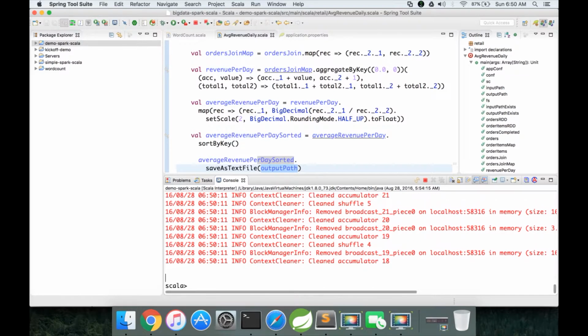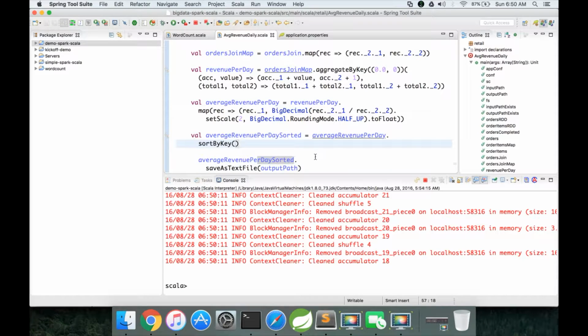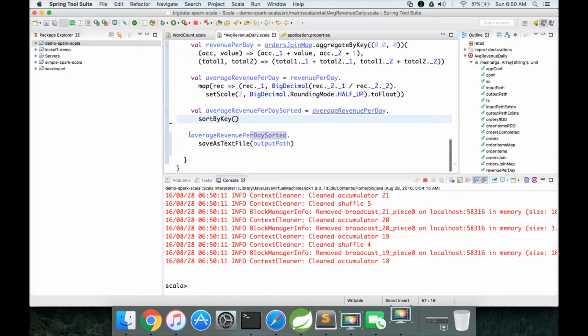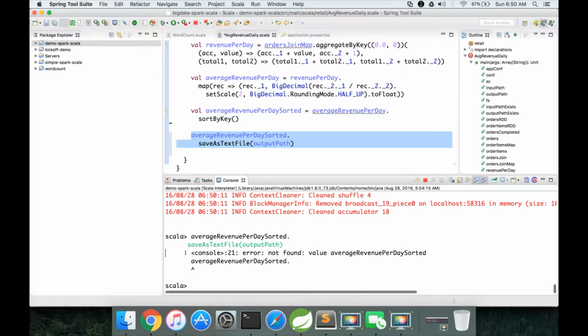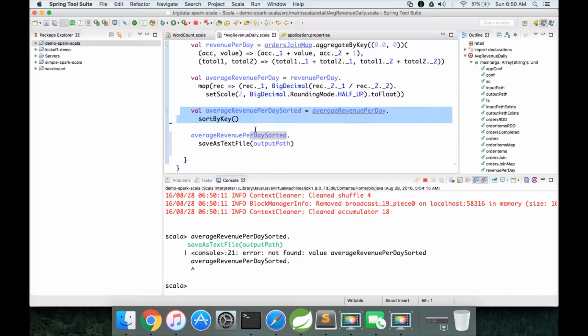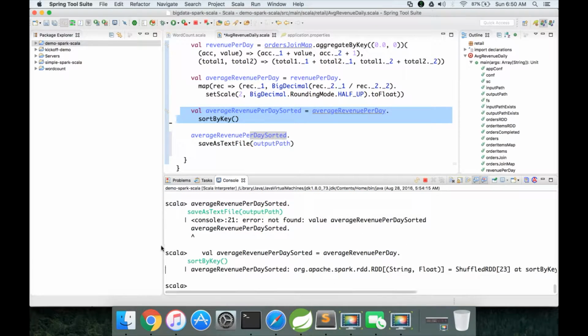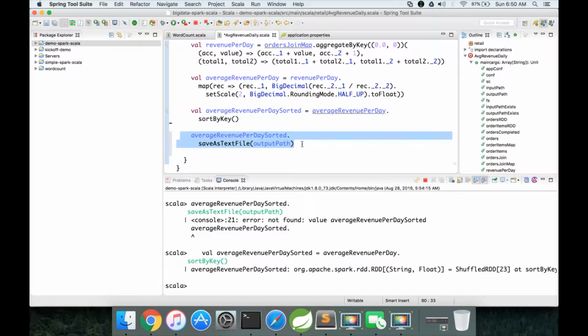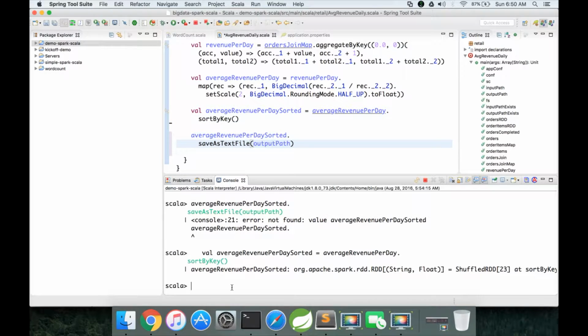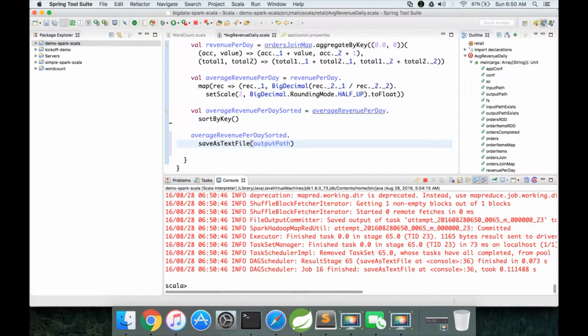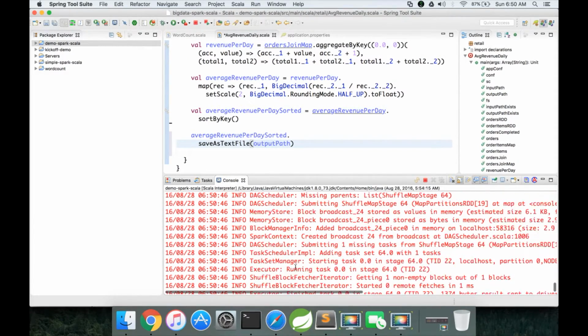Close the string, and now I can copy and paste this code snippet. Now it is done. I hope the data is copied.